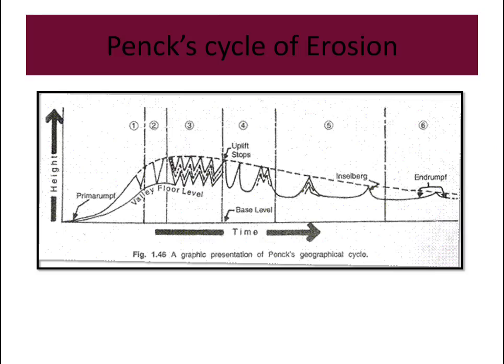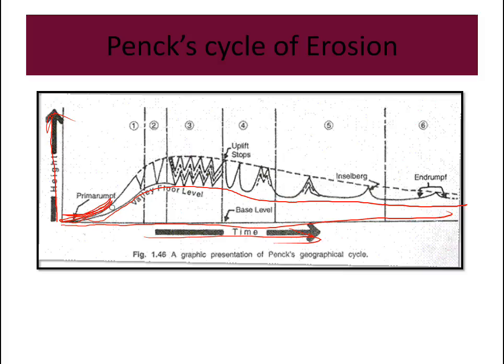So here we have the graphic presentation. This is the base level. The horizontal line is time, the vertical line is altitude or height, and this is the valley floor. This is the beginning, the initial stage. There is the Primärrumpf, a featureless landform. Slowly it is uplifting, and in this phase the upliftment is accelerating, so the upliftment reaches a height here. The upliftment is increasing continuously, as well as the rivers are down cutting these valleys.